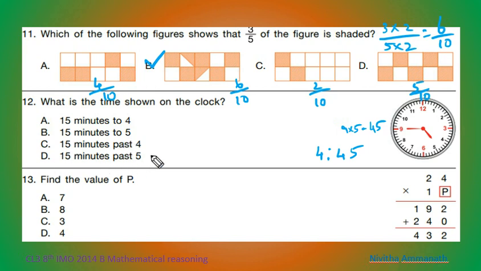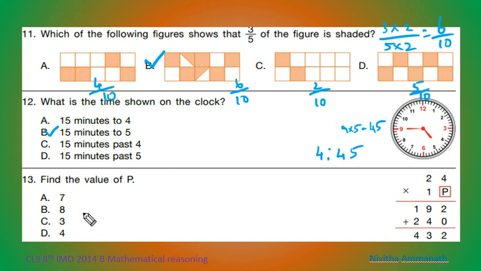15 minutes past 5 means 5:15, so it's not correct. 15 minutes past 4 means 4:15. That's not correct. 15 minutes to 5 is 4:45, so B is the correct option. 15 minutes to 4 means 3:45, so it's not correct. So B is the correct option.